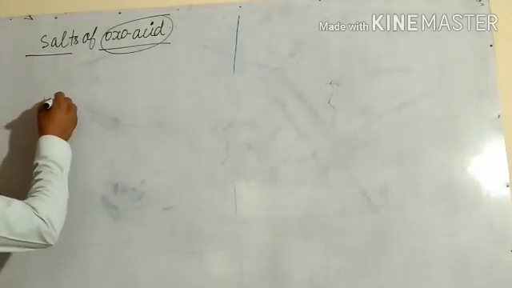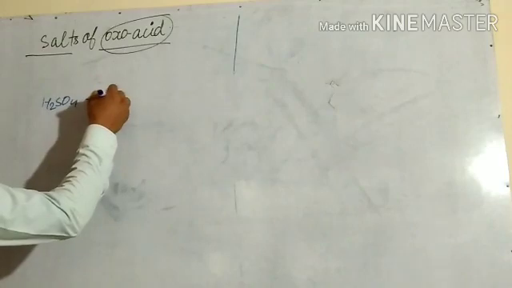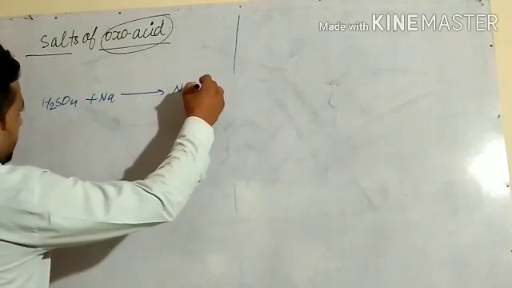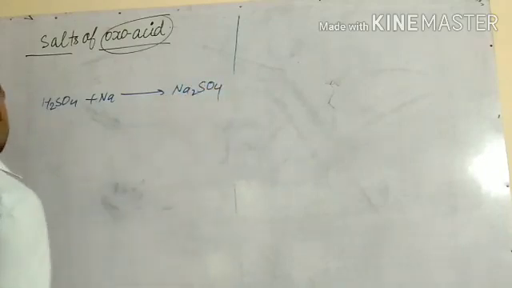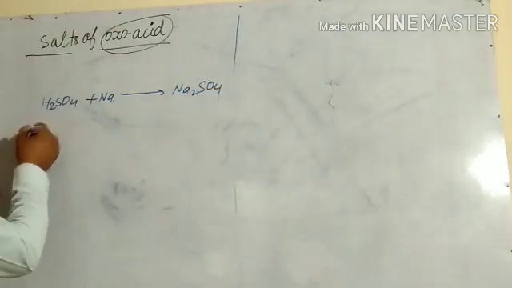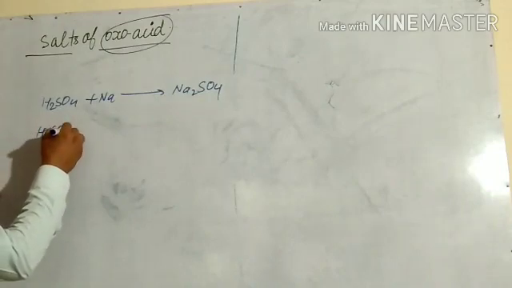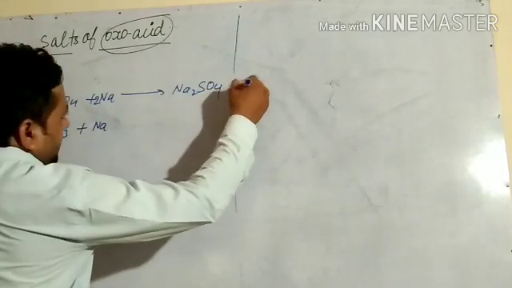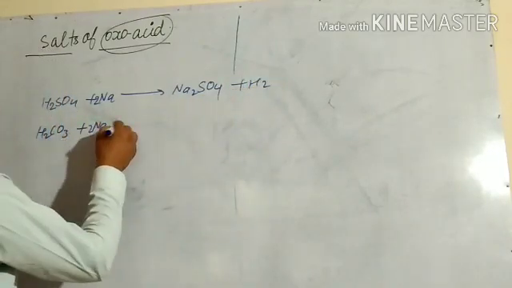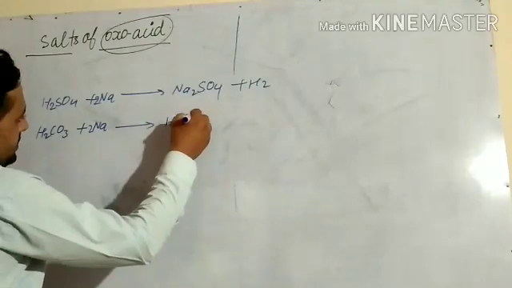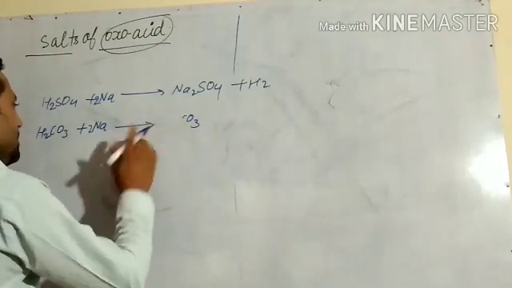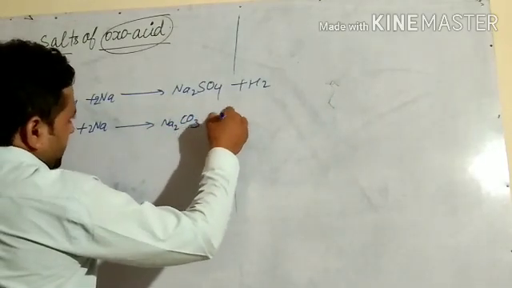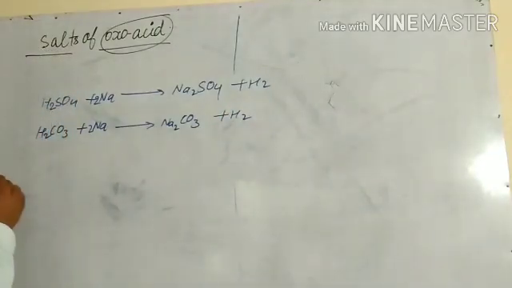When metals react with oxoacid, they form salts. If the oxoacid H2SO4 reacts with Na, it forms salts of oxoacid. Then H2CO3 plus Na forms Na2CO3 plus H2.